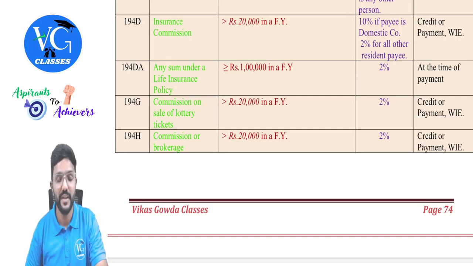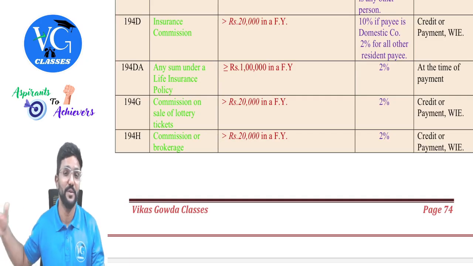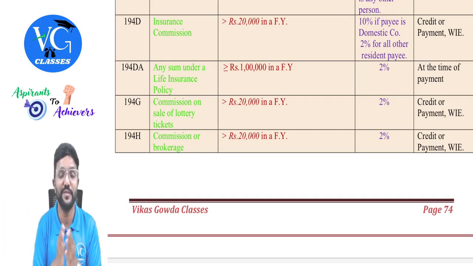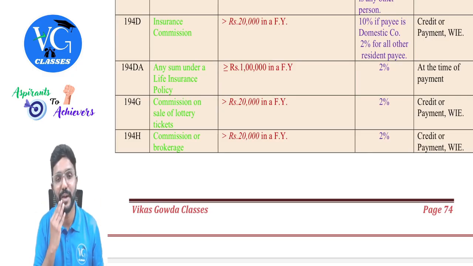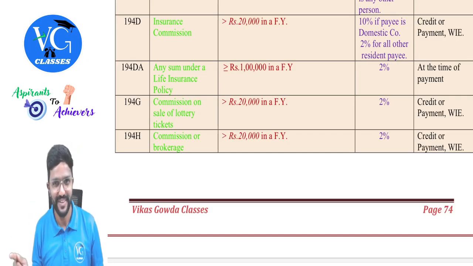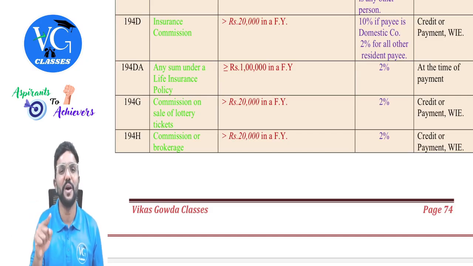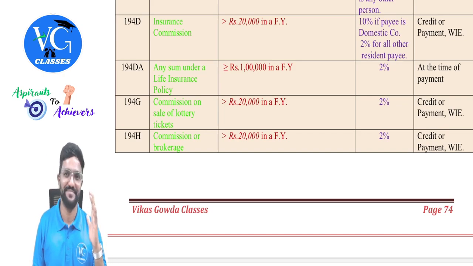You guys would have seen in your family, if any person is an insurance agent, they would have taken care of you and your family or your parents so much. They would have told, especially your parents, first to take a policy. What if by chance anything happens, your family should be secured, no? So they will care for you so much. Sir, why are they taking so much trouble? Because if you take a policy under them, whatever premium you or your parents pay on that policy, they will get a commission on it.